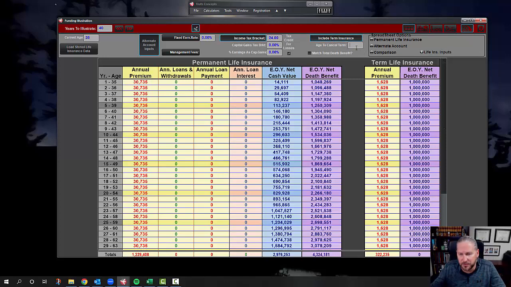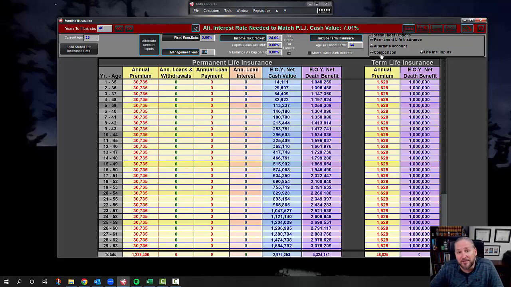We'll include the term insurance. We'll cancel it at age 64 because that's 30 years. And so that puts us now at the equivalent of a 5.41% rate of return, but we need our management fee, 1.5. And there we go. We got a 7.01% rate of return. So that's what you need in an alternate account to match what you get in the life insurance policy. And you need that 7% rate of return every single year, no down years at all over that 40-year period. The likelihood of that is pretty minimal.